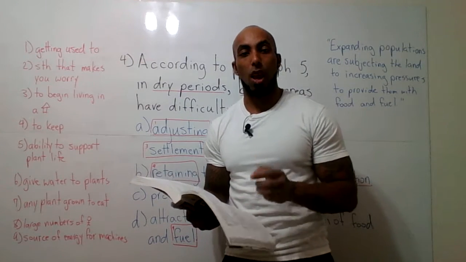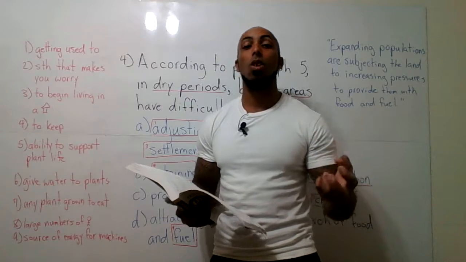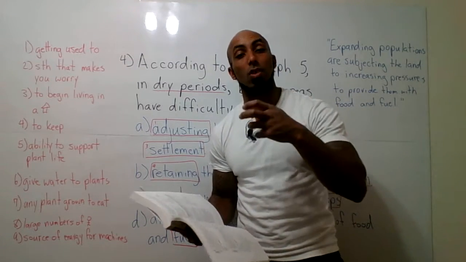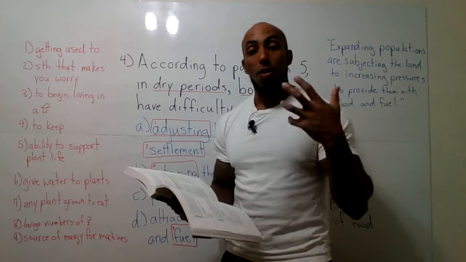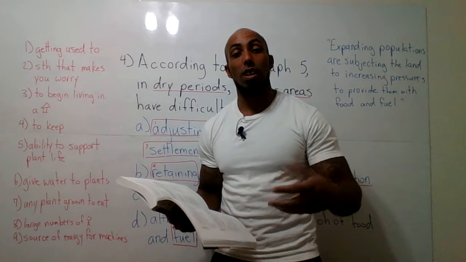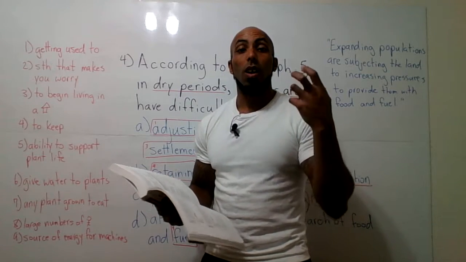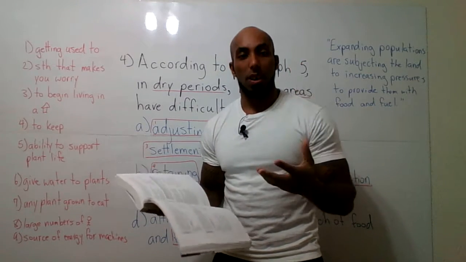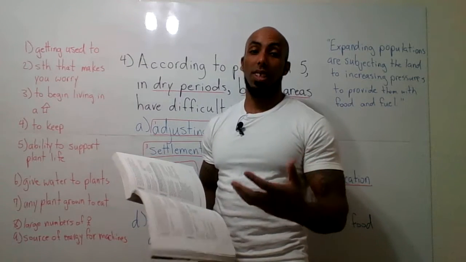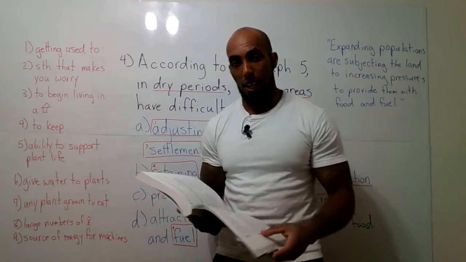That just means that in dry periods, the land can't deal with providing so much food and fuel for people living in those areas. So that process results in the land becoming more barren, which means not very fertile, and not being able to provide all the things it needs for the people who live in that area.